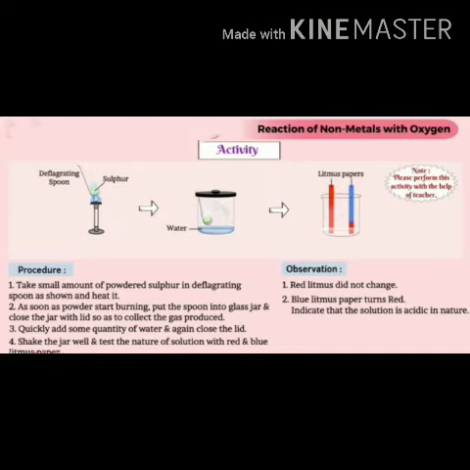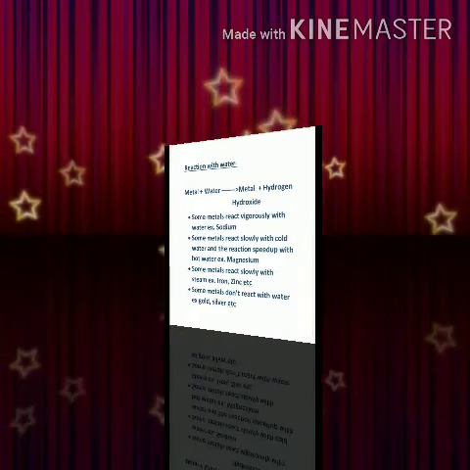After some time, put some water in it. Then it will form a solution of sulfurous acid. When we check it with litmus paper, we find that the solution turns blue litmus paper into red, which means non-metal oxides are acidic in nature.